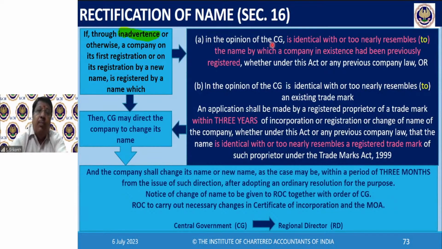Another method: in the opinion of central government, the name is identical with or too nearly resembles an existing trademark. So there is a trademark. A trademark is like a logo, the way you write your name.